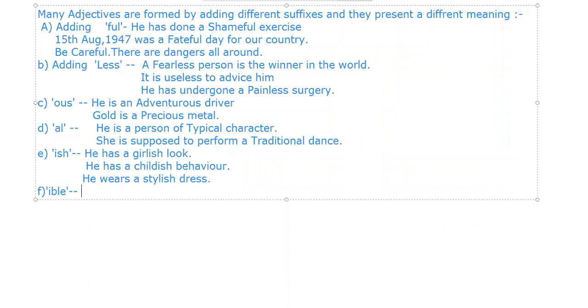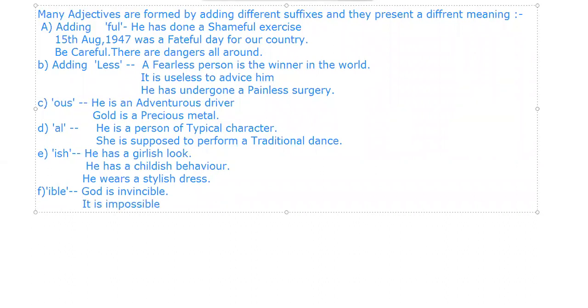You might be using these words regularly. So if I say God is invincible, God is invincible. Okay. I can say it is impossible to live forever. It is impossible to live forever, right? So this is how we used impossible.